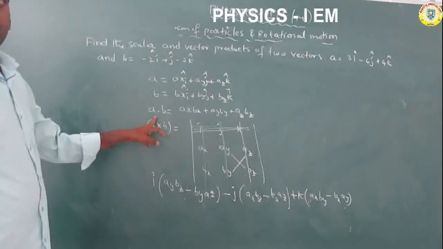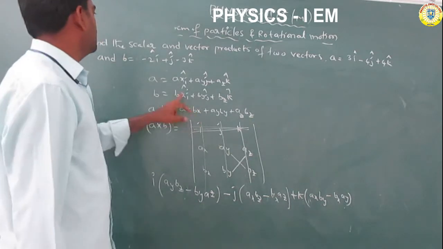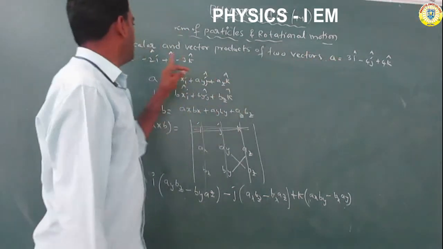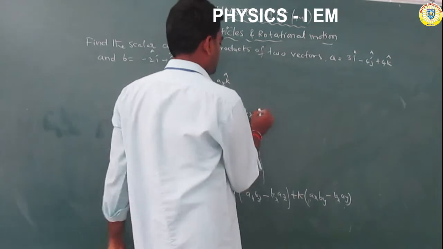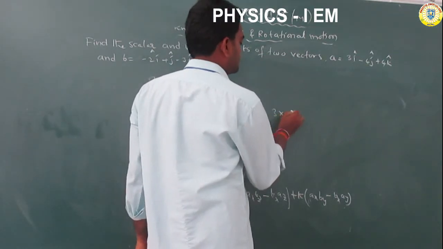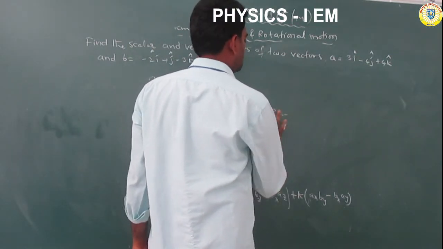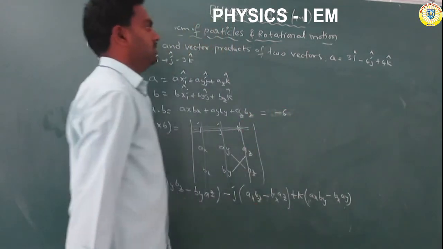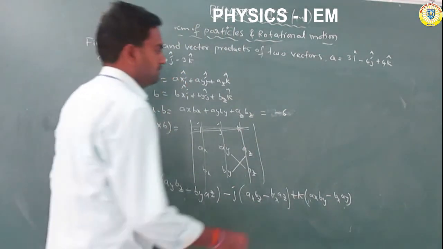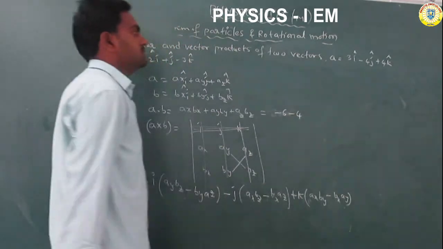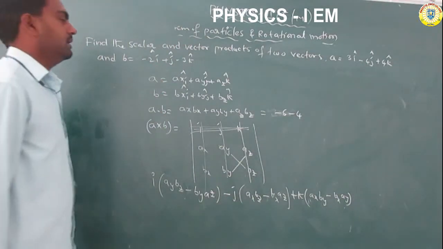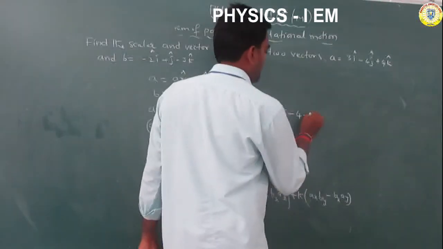Now for the dot product, ax bx is 3 into minus 2, which is minus 6. Then minus 4 into plus 1 is minus 4. Then plus 4 into minus 3 is minus 12.